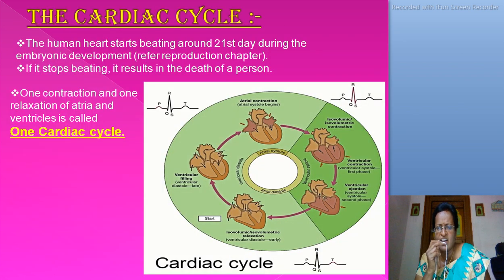Next, the cardiac cycle. The human heart starts beating around the 21st day during embryonic development. If it stops beating, it results in the death of a person. Now, the definition of the cardiac cycle: one contraction and one relaxation of the atria and ventricles is called the cardiac cycle. The picture shows the cardiac cycle figure. Draw it neatly.